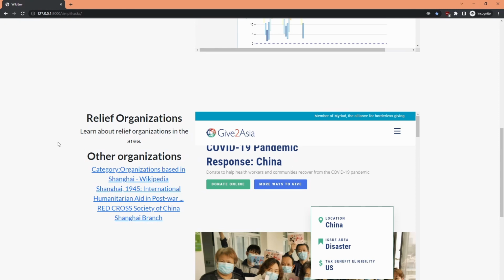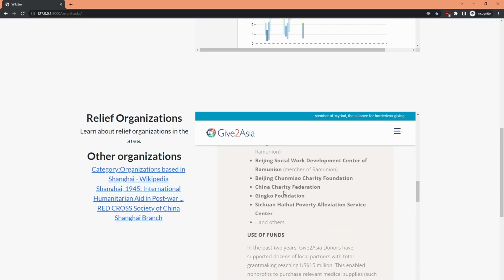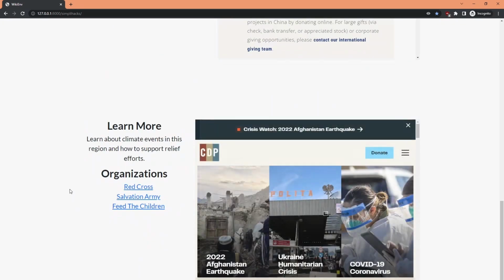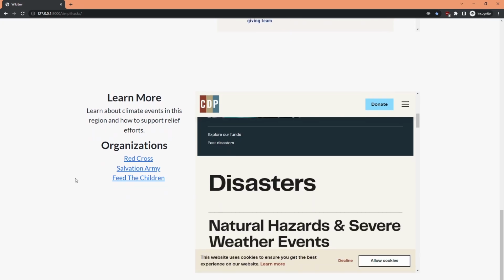Then, moving down, we see relief organizations that the user can donate to and learn about, with one embedded website on the right here about those relief organizations, and on the left there are other organizations too, and this is all dynamically generated through web scraping. Then the user can also learn more about climate events and other disasters relevant to China, for example.